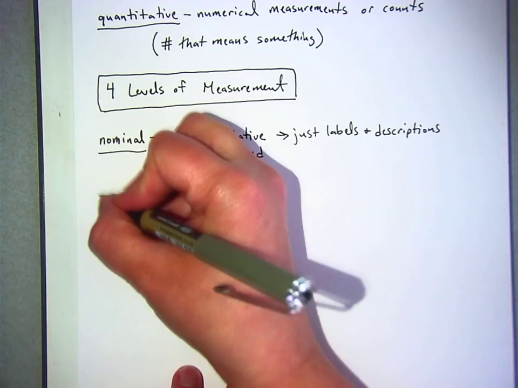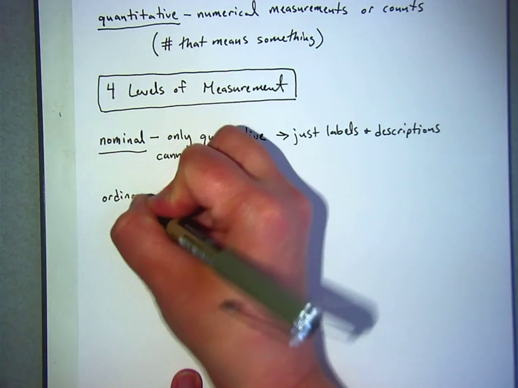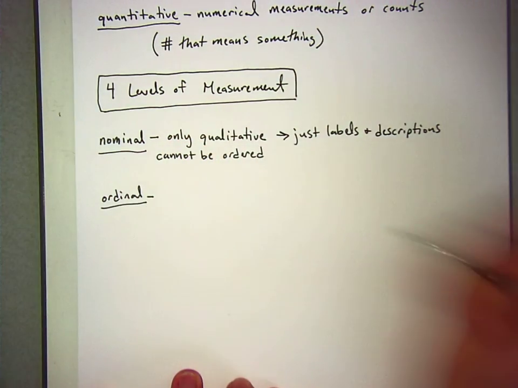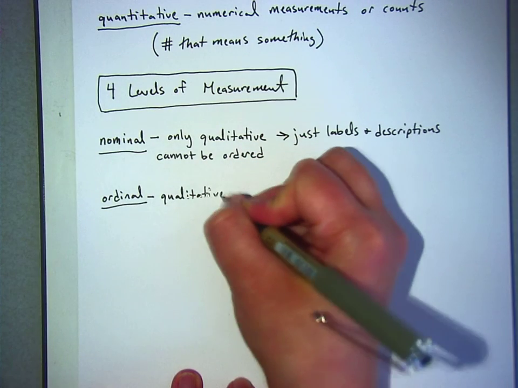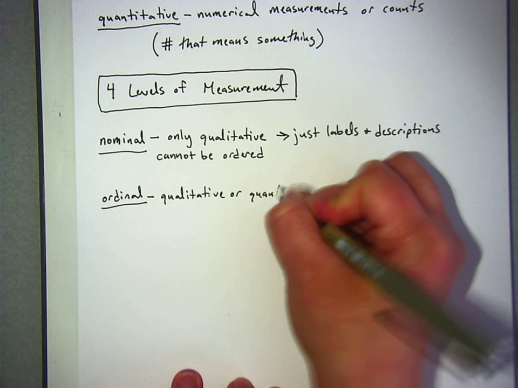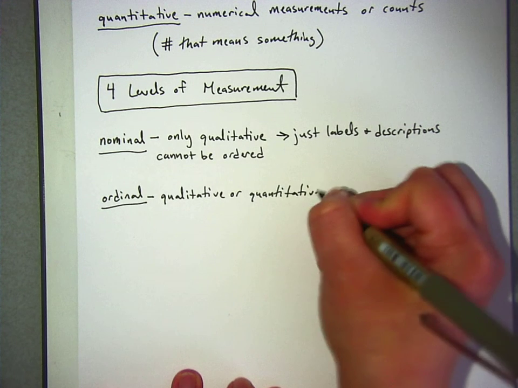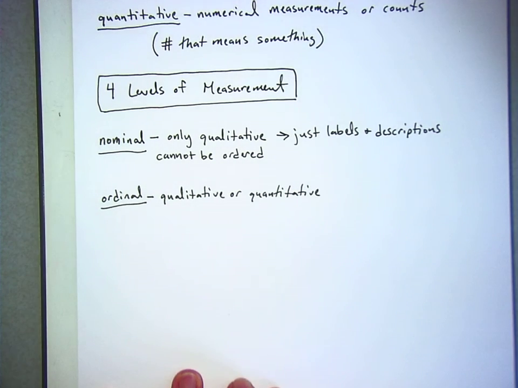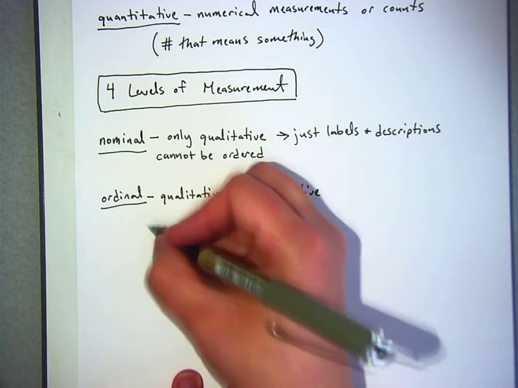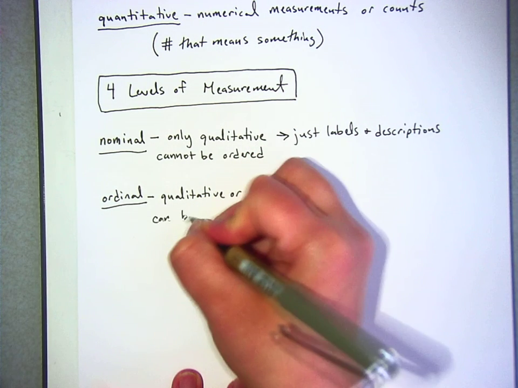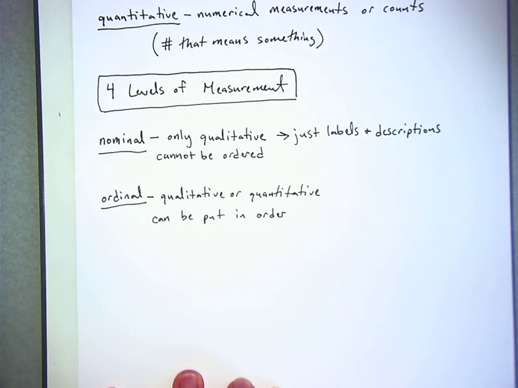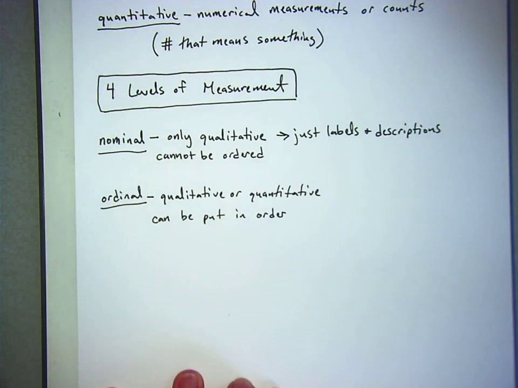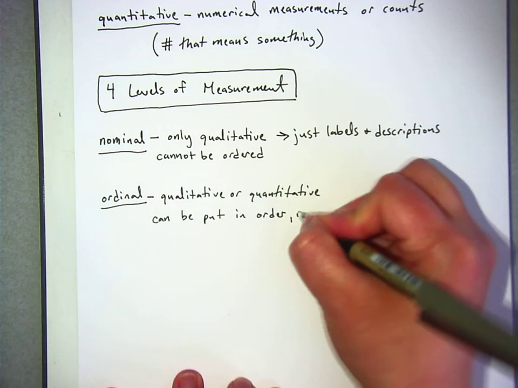All right, next up is ordinal data. Ordinal data can be qualitative or quantitative. And these can be put in order, or ranked.